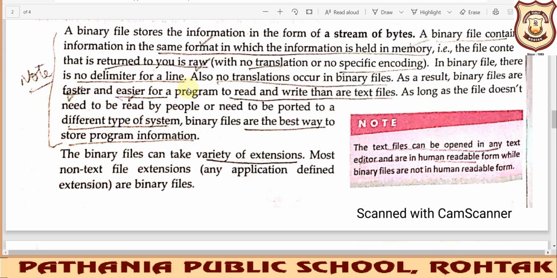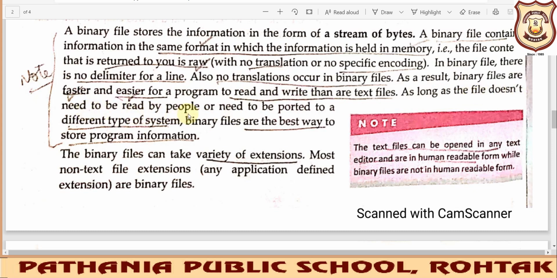So I hope you are clear with the differences. Firstly, there will be no translation. Secondly, there will be no delimiter for a line. If we are working with binary files, they are really very fast and easier to program. I mean, whatever program you have written, it will be easy for the interpreter or compiler to read and understand it.